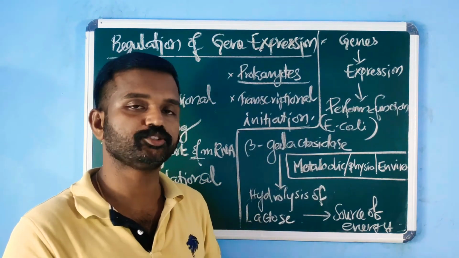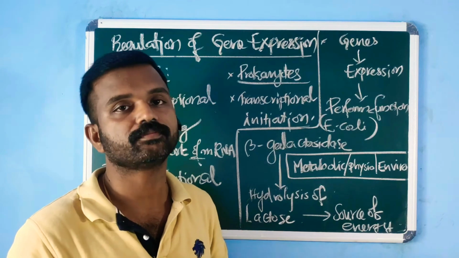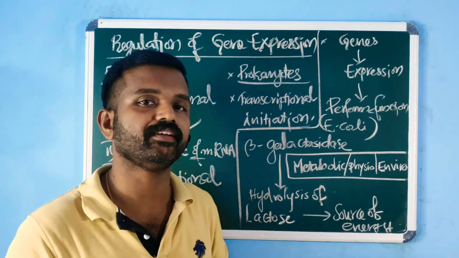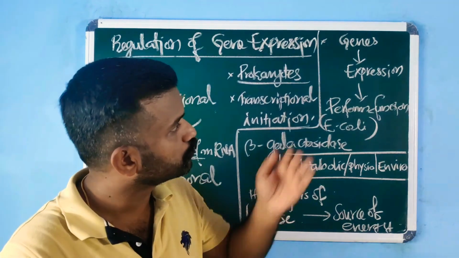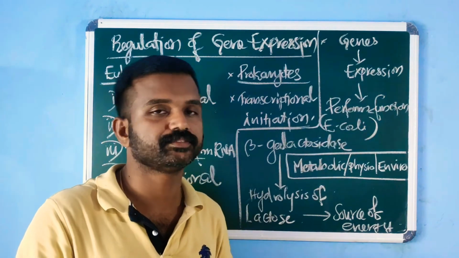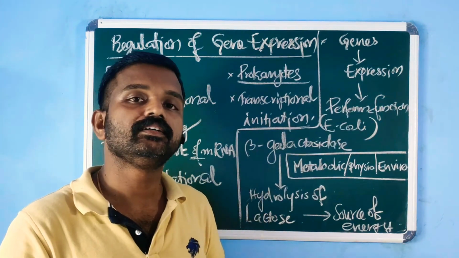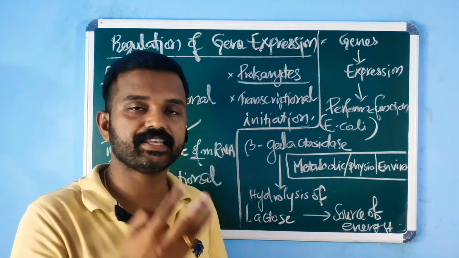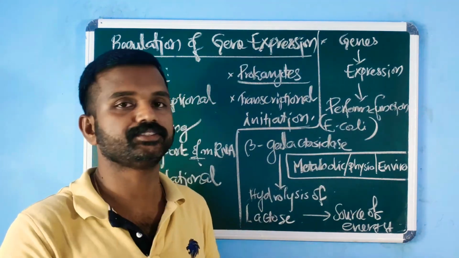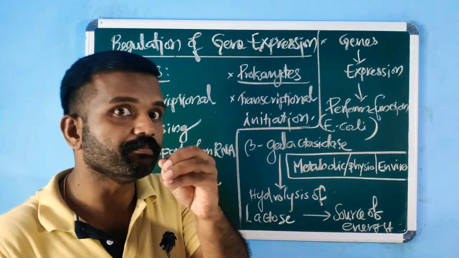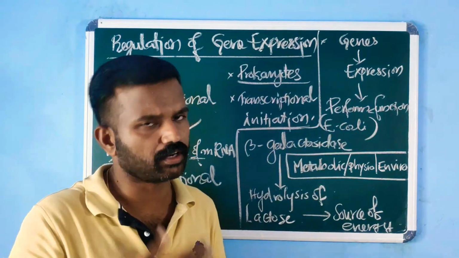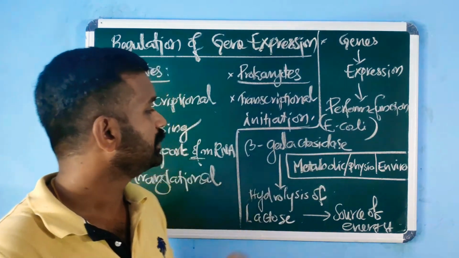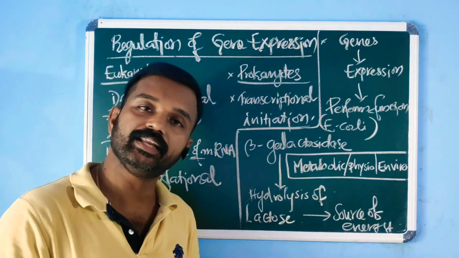Gene expression is actually meant for the production of a particular protein or enzyme that is to perform a particular function, right? An enzyme is required to catalyze a particular metabolic conversion. Enzymes are biological catalysts, right? And for example, in E. coli, Escherichia coli, a bacteria, here the enzyme named beta-galactosidase.